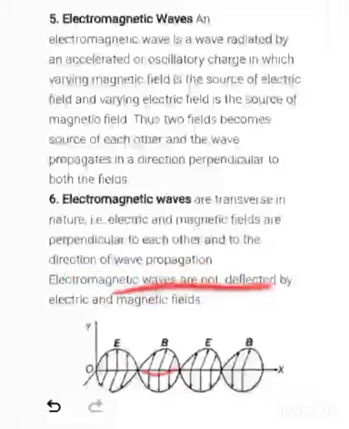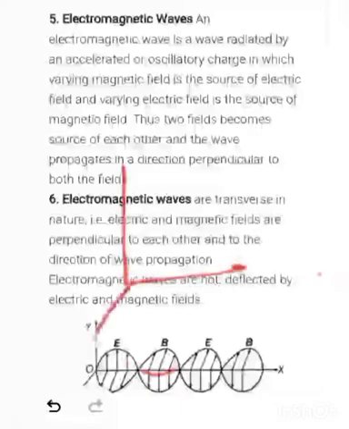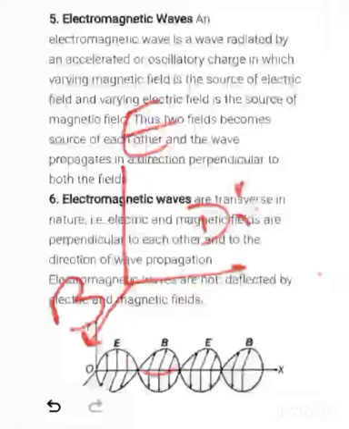Electromagnetic waves are not deflected by electric and magnetic fields. Again, if we are talking about the transverse nature of an electromagnetic wave, this one is the electric field, this one is the magnetic field, and this one is the direction.